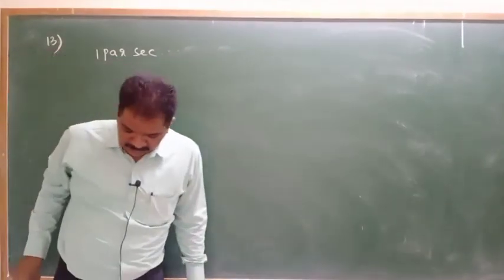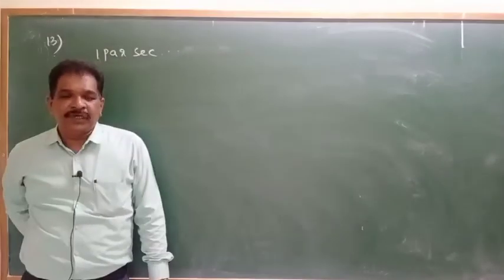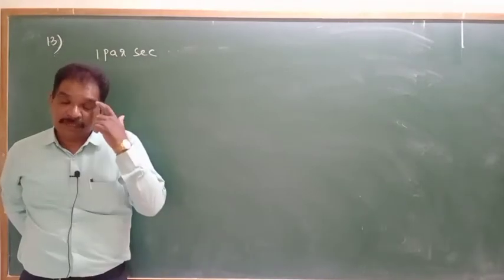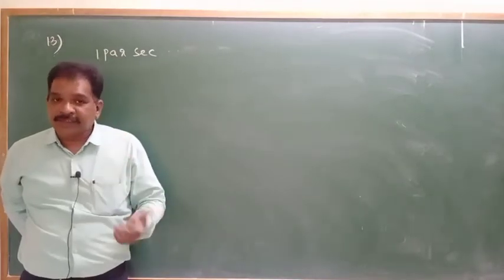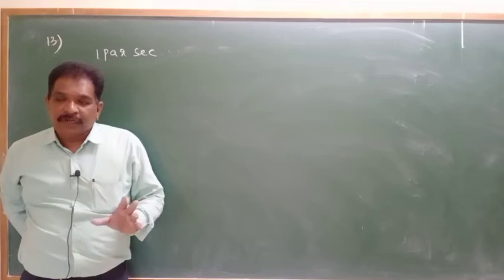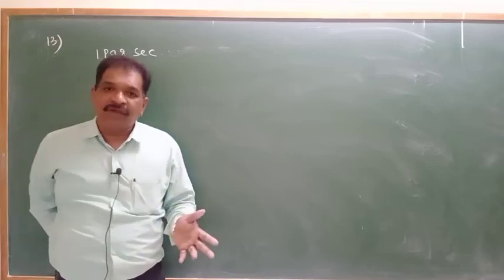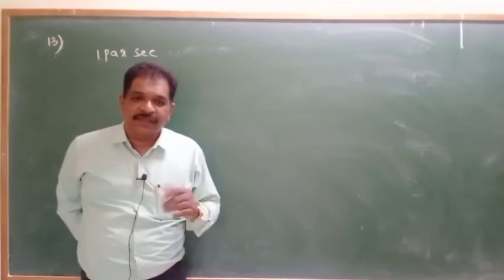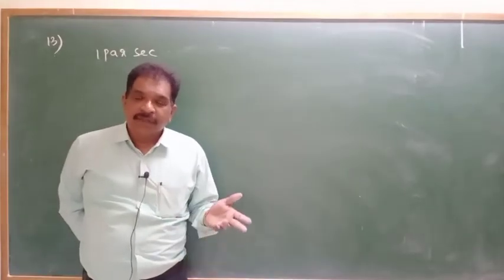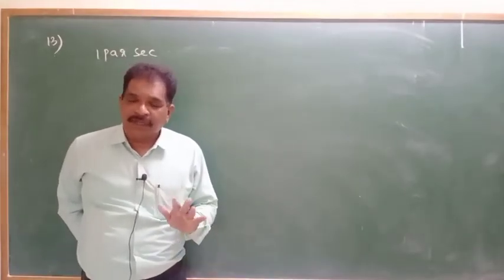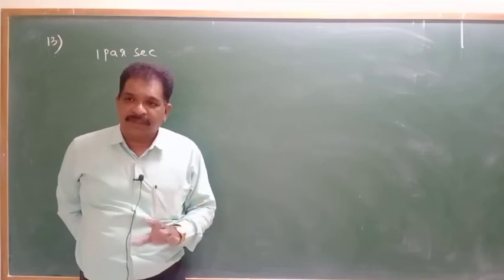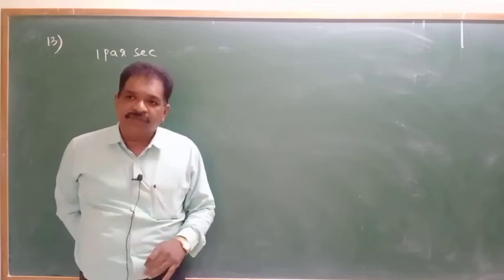Parsec will be the largest unit of length. Light year means the distance traveled by light in 1 year. 3.26 light years will be called a parsec, the largest unit of length.